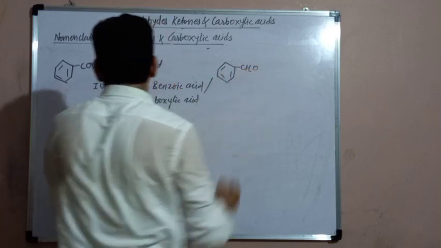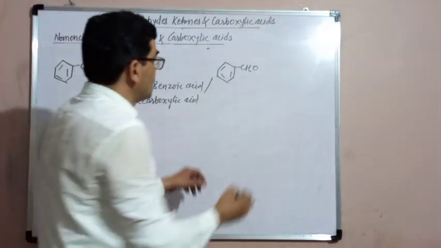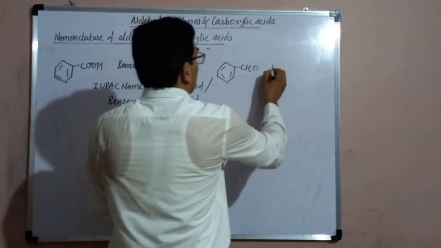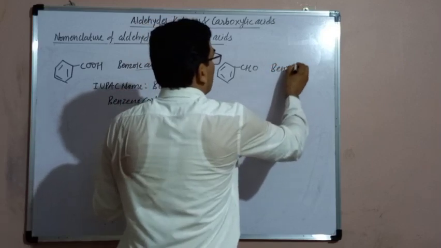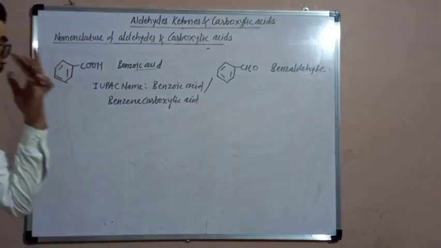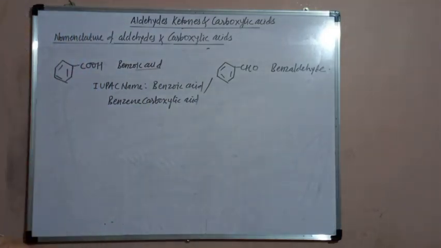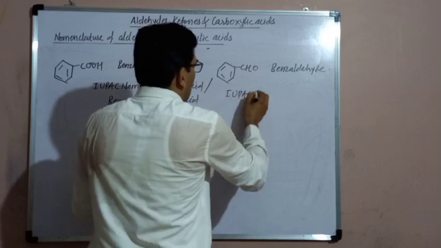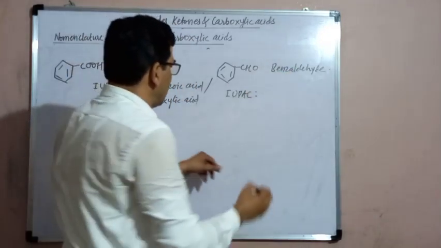The corresponding aldehyde is C6H5CHO. The common name of this aldehyde is obtained by replacing acid by aldehyde: benzaldehyde. This common name is also accepted as the IUPAC name.